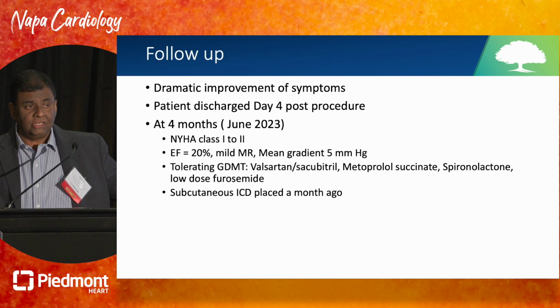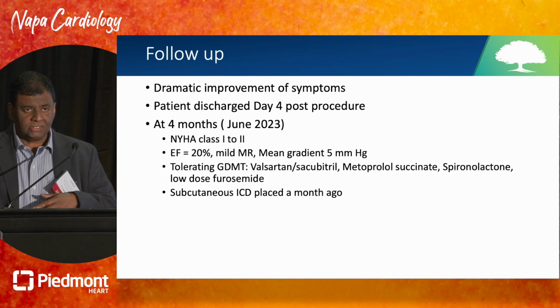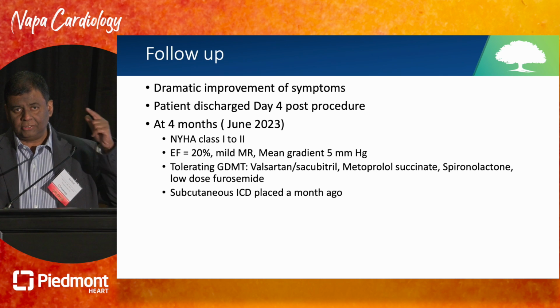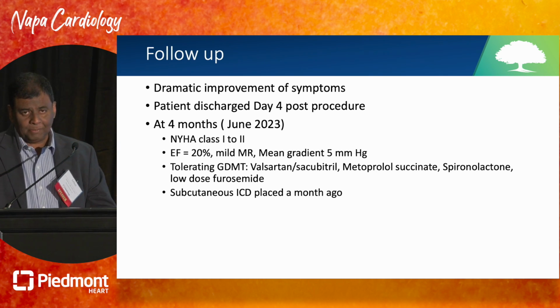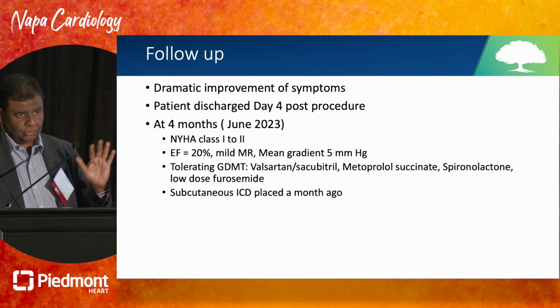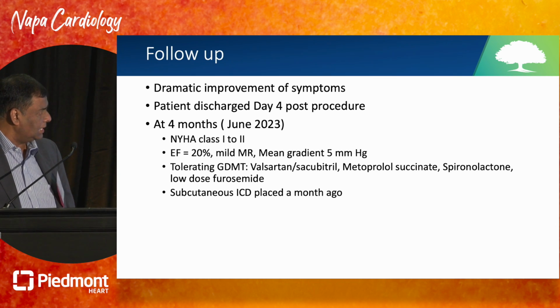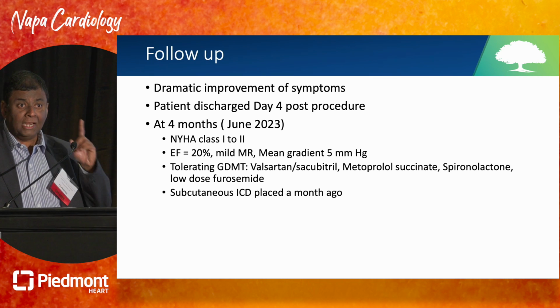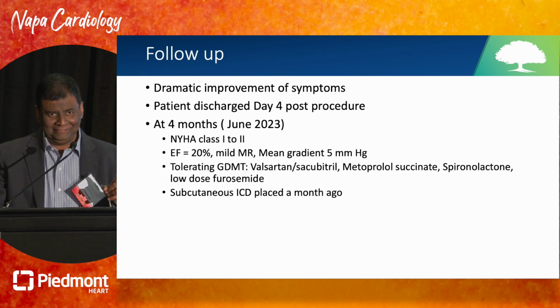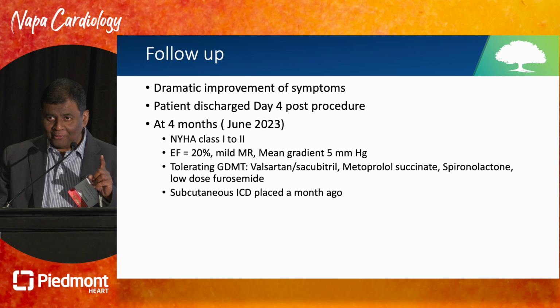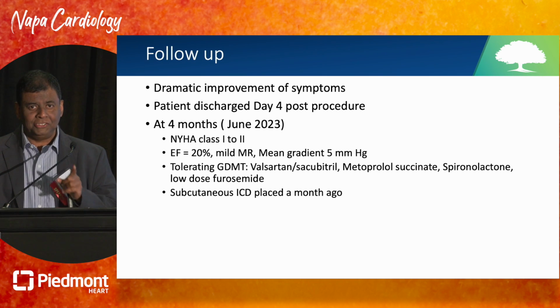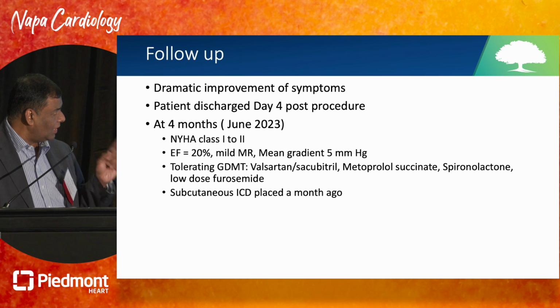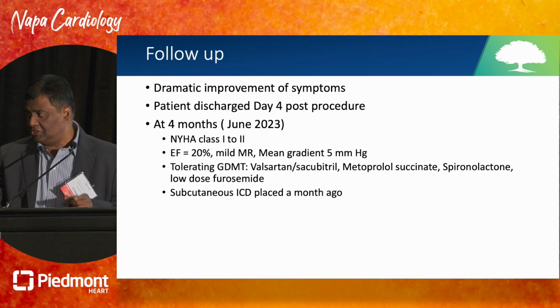So she actually says that she's, of course, asymptomatic at rest. She does have some shortness of breath on moderate exertion. Her EF has still remained 20%, and that's very important to show that it doesn't usually change. There's mild MR and the mean gradient is 5. And now she is on treatment. That's the most important point: when you treat these patients for mitral regurgitation, they can tolerate GDMT. So now she's on valsartan sacubitril, she's on metoprolol, she's on spironolactone, and she's on low dose furosemide.